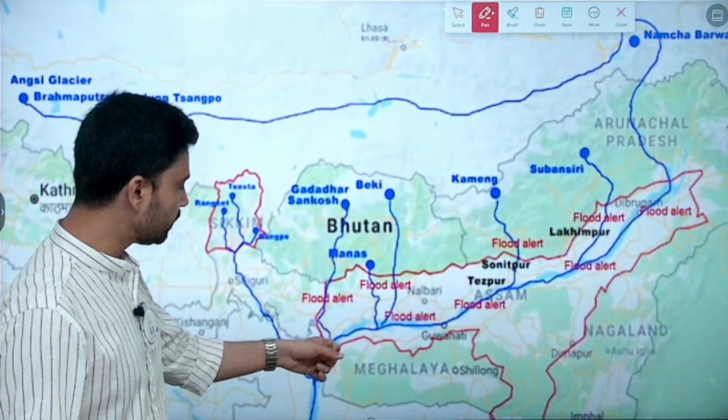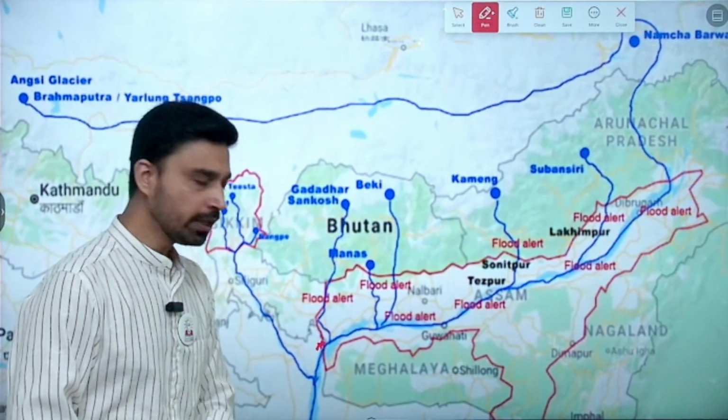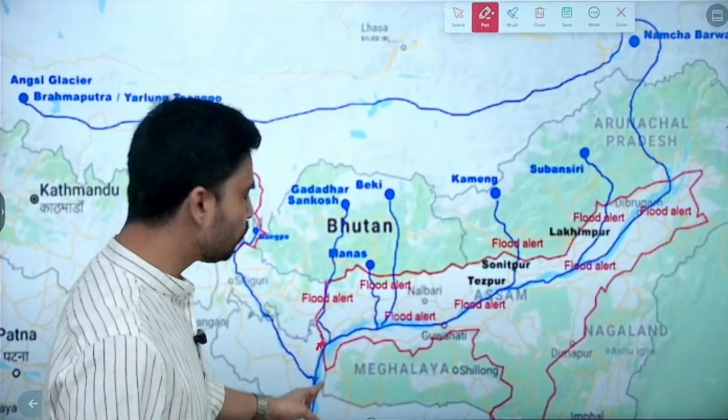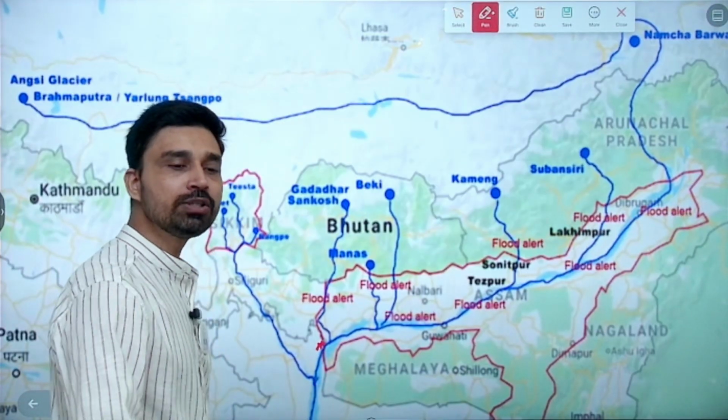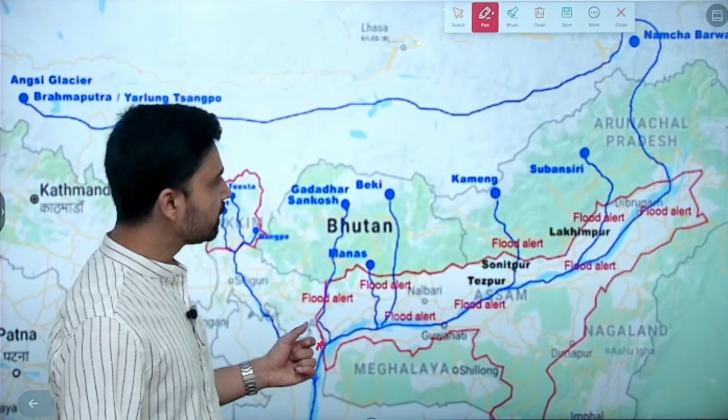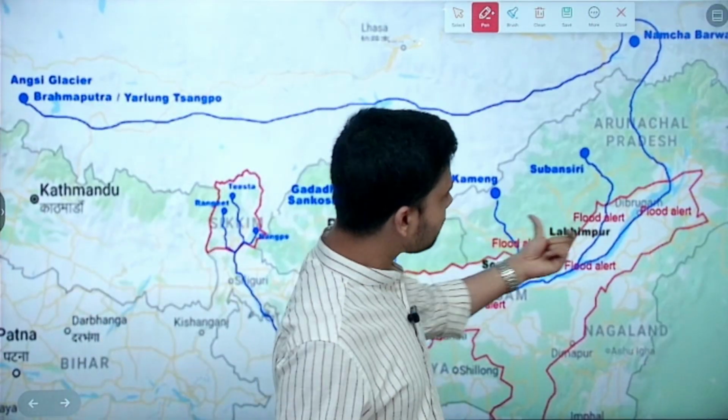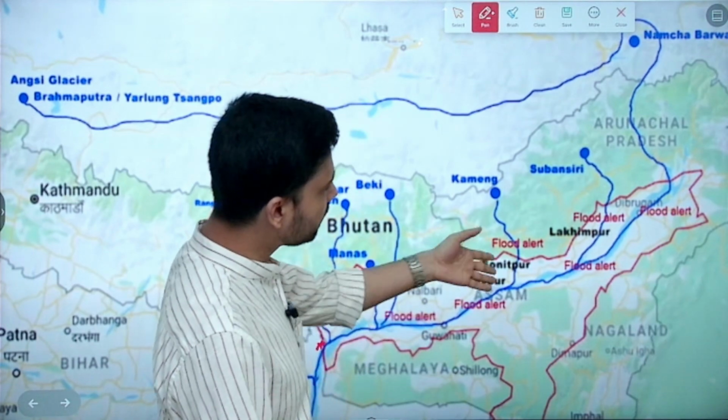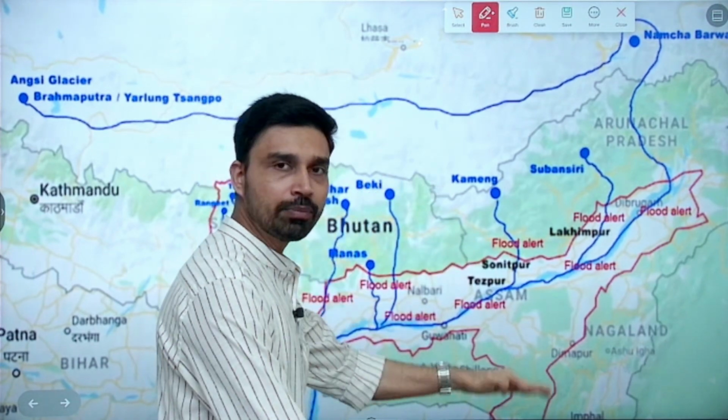Then we can say near this Dhubri. Dhubri is a place in Assam. Near Dhubri, it enters into Bangladesh. In Bangladesh, the river is known by the name of river Jamuna. Now, while flowing through the Assam plain, it receives numerous tributaries. Most of these are coming from the hills, either from the Himalayas or from the Purvanchal hills.